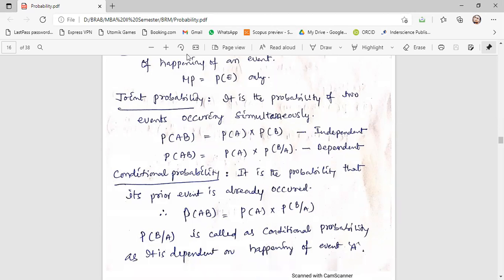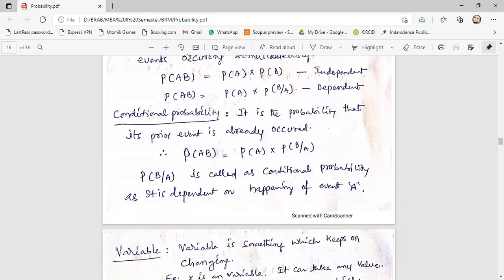Now, conditional probability is the probability where a prior event has already occurred. This is what we have already discussed in the multiplication theorem. So probability of AB is equal to probability of A into probability of B given A. In the second event, it is the probability of getting B, given that A has already happened.